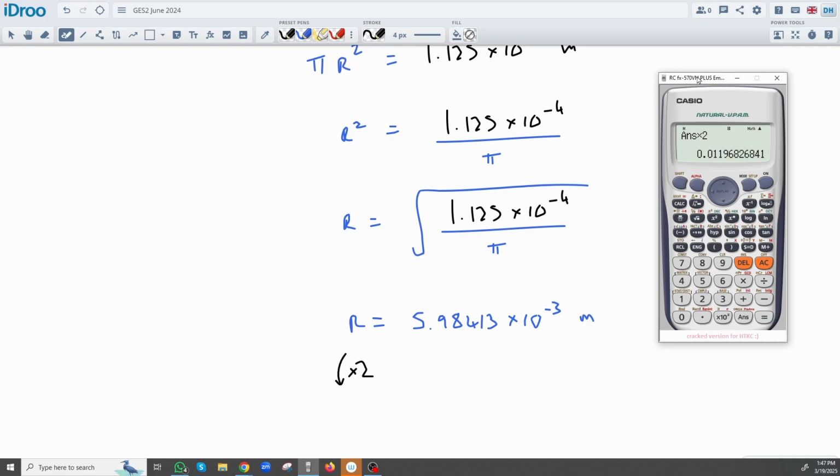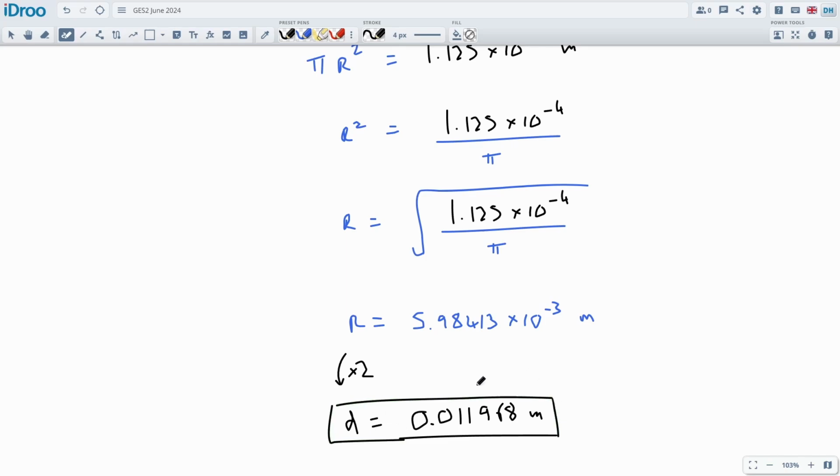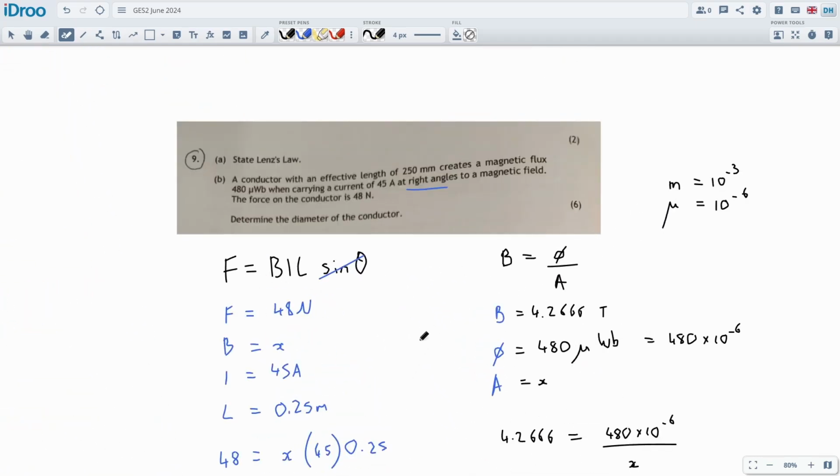So here's my calculator, times it by 2, and the diameter should be about a centimeter across, right? Because we're talking about solenoids, and these are for fuel injectors, so they're about the size of your finger, right? So about a centimeter across. So times it by 2, we get the diameter to be 0.011968 meters, which is 1 centimeter across. And that's what we had to work out for the question. Nothing difficult there, really. Nice, easy, 6 marks.